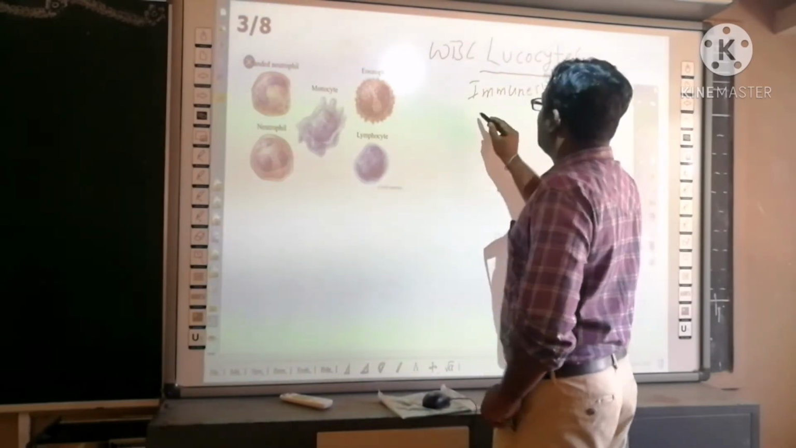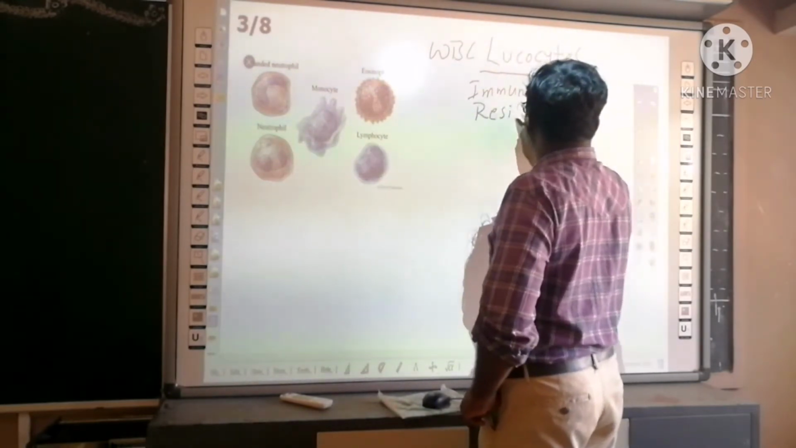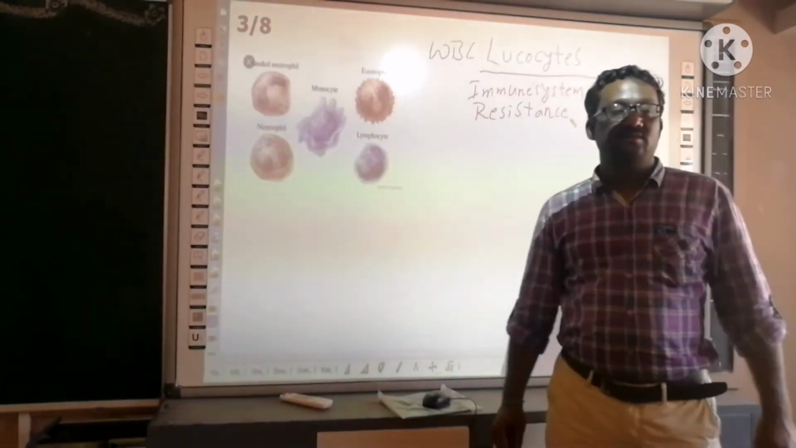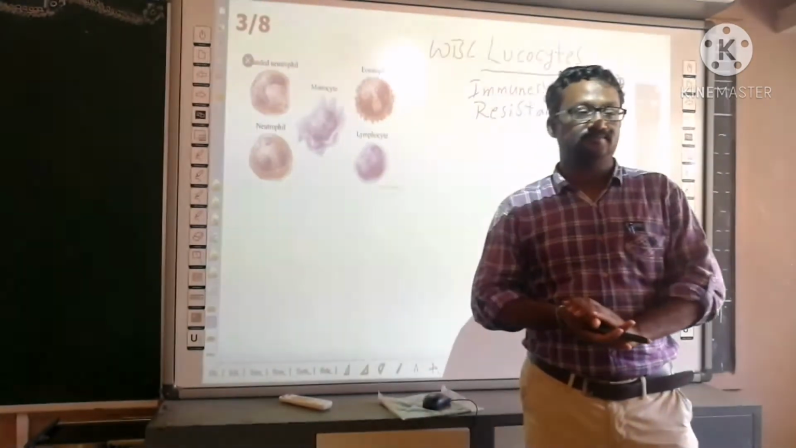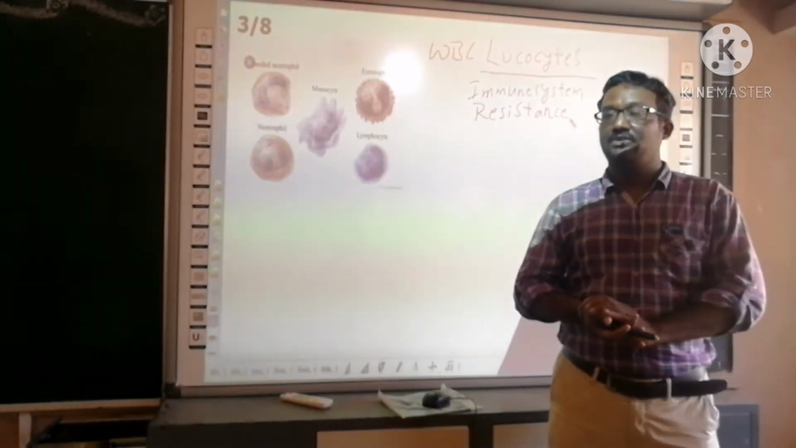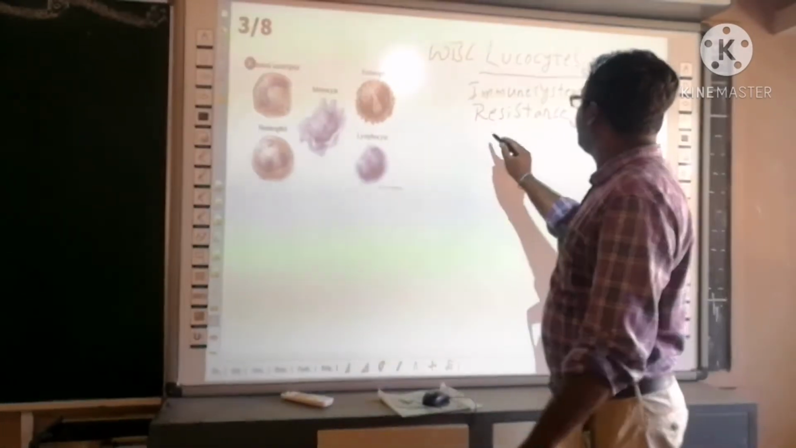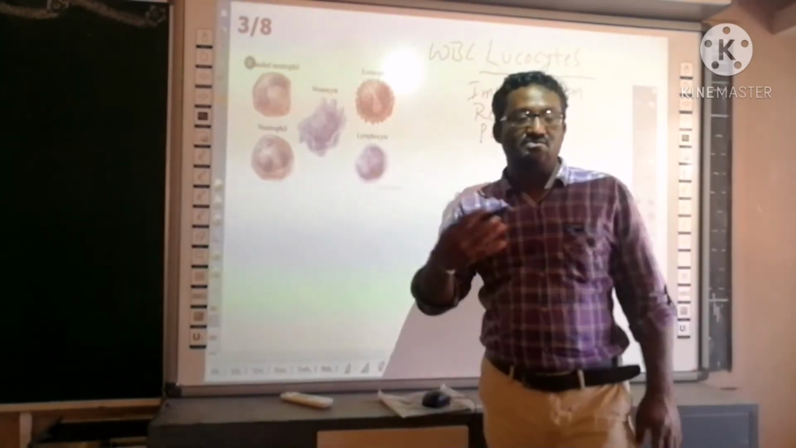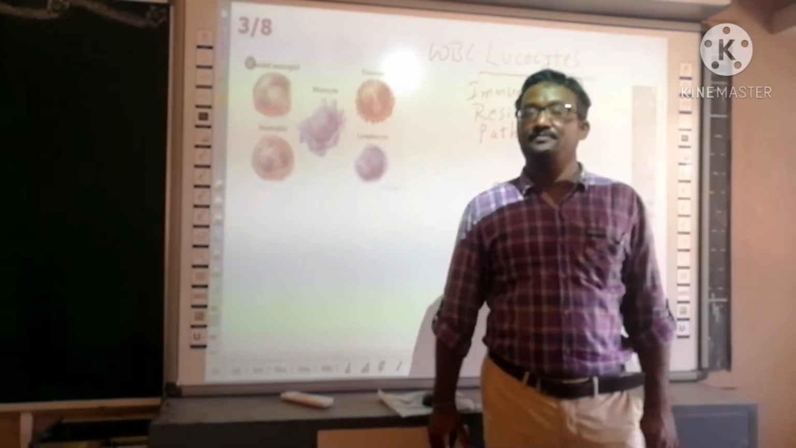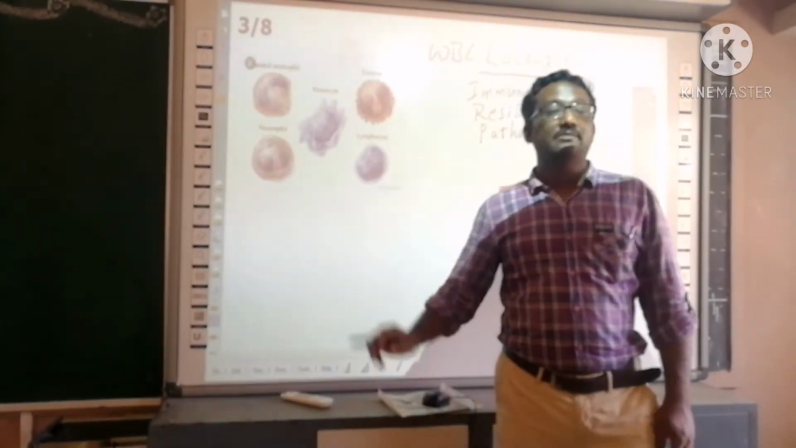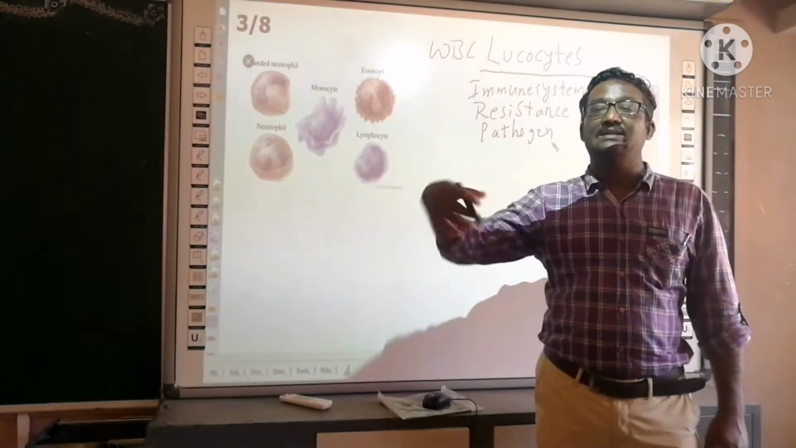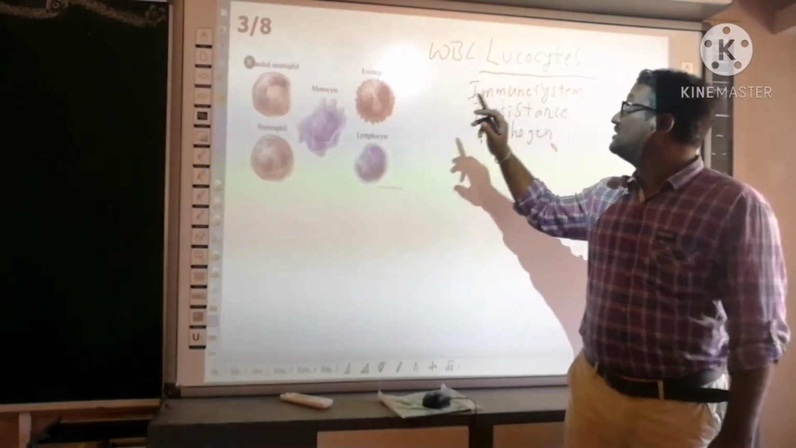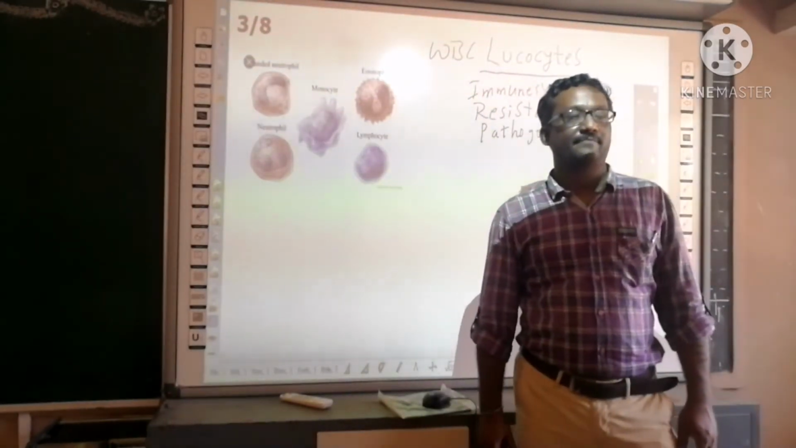The immune system gives resistance to our body. Resistance means what? The ability to fight against diseases. Understand? Whenever any pathogen enters the body, pathogen means harmful bacteria, virus, or any other foreign body, whenever they enter the body, the immune system responds and kills them. So WBC is a very important part of the immune system.